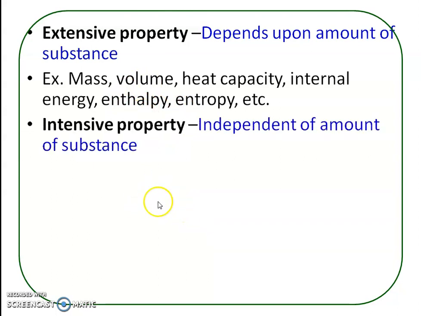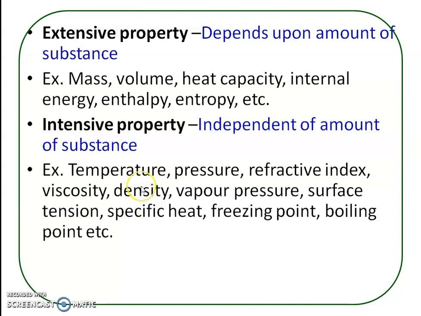Now the next macroscopic property is the intensive property. The properties of a system whose value is independent of the amount of substance present in the system are called intensive properties. The examples are temperature, pressure, refractive index, viscosity, density, vapor pressure, surface tension, specific heat, freezing point, boiling point. All these are intensive properties. It means their values are independent of the amount of substance present in the system.